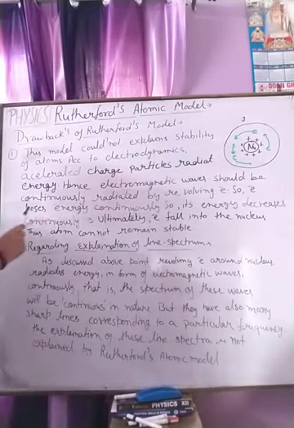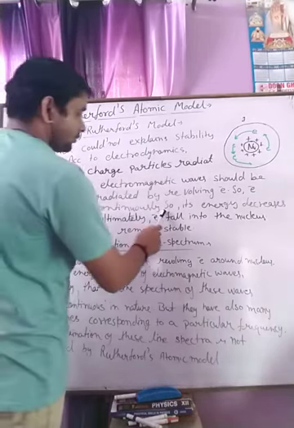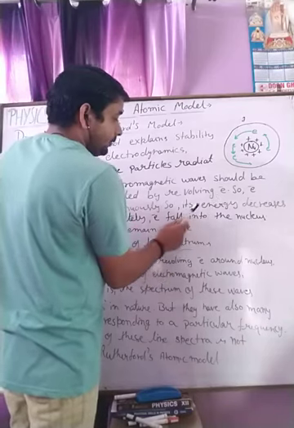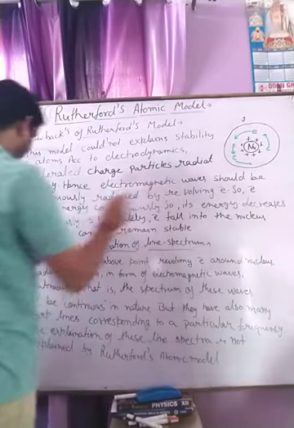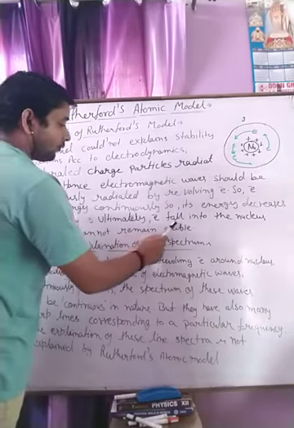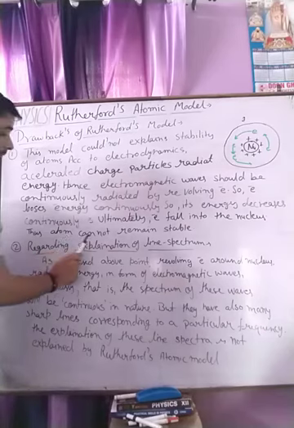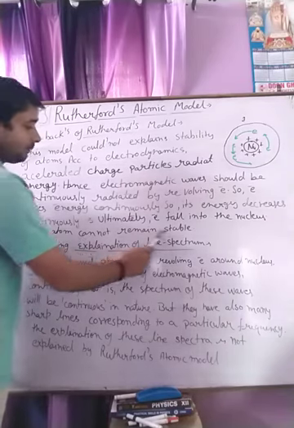So the electron loses energy continuously, its energy decreases continuously, and ultimately the electron falls into the nucleus. Therefore the atom cannot remain stable.